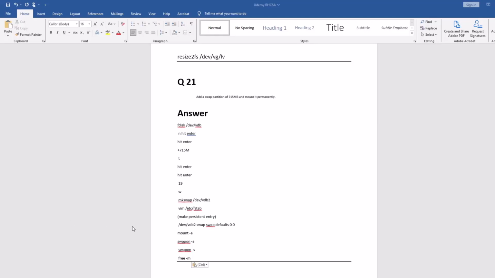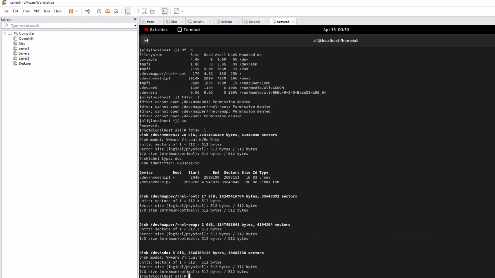So the next question is question 21. The total number of questions is 22. In this question you are going to increase the space in the swap file, which is very easy. You can see it: add a swap partition of 715 MB into the mount. Just remember one thing, in the exam you will get one space where you perform all your LVM questions and all these types of things, right? So let's do this one and see how you can perform it. We are doing the same thing on server 3. If you have a problem with resolution, just move your resolution to a higher one, then you're able to see everything clearly.